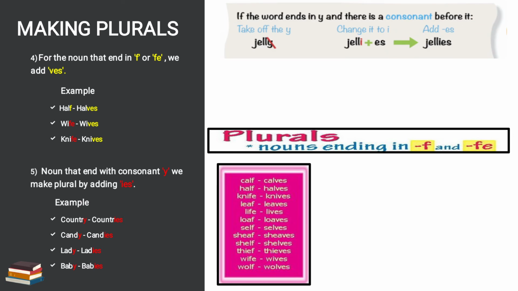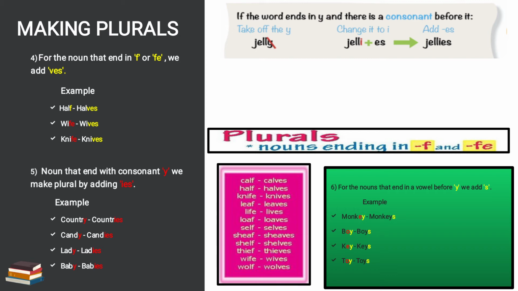So in the image also you see, if the word ends in Y and there is consonant before it, what will do? Jelly is there. Okay. J-E-L-L-Y. So we'll take out the Y and we will change I and add es, means we will add ies. So the spelling will be jellies. So jelly is singular form, jellies is plural form.